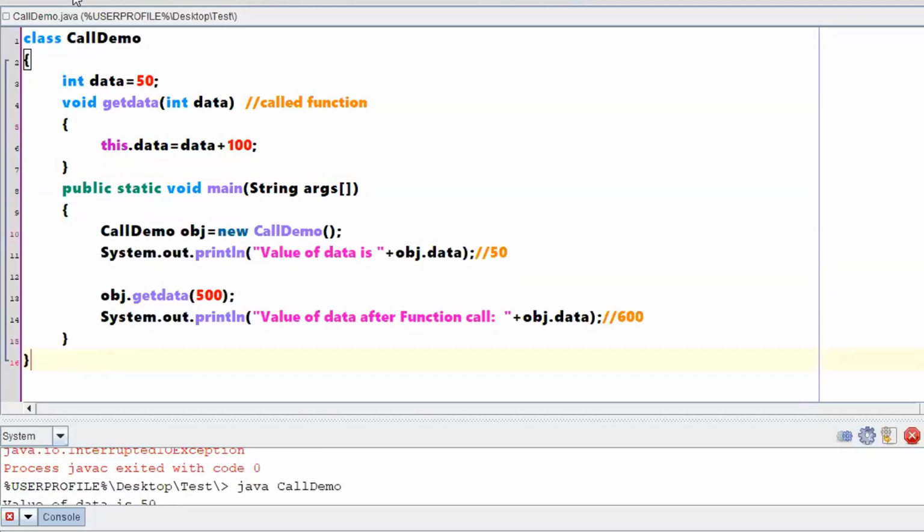Sir, without this, can we print 600 returning 0? See, if you are saying a return 0, then it will print a 0 itself. No. Without using this keyword, if you want to print, after this particular statement, you remove this keyword. After this, you write a return data. Return data, if you write, here again you need to create a variable which will hold that particular return value and print that one. 600 can be printed. So my intention is not to print a 600. My intention is to show you what is the difference between a local variable and instance variable, and in which scenario we need to go with this keyword.